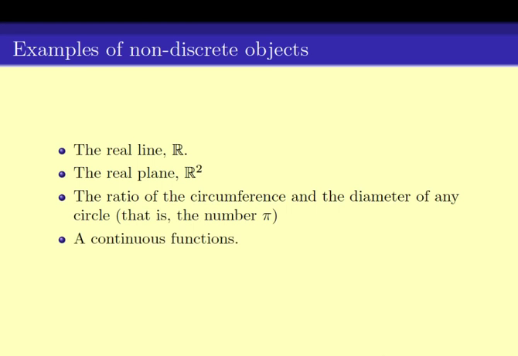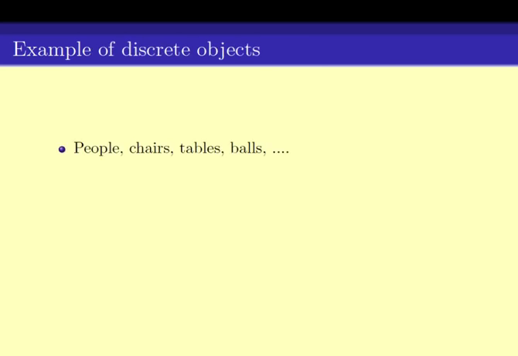Another example of a non-discrete object is a continuous function, for example, a function of the form y equals x cubed. These are not discrete objects. Now, what are the discrete objects? Things that we see around us, objects like people, chairs, tables, balls, etc. They are discrete objects.